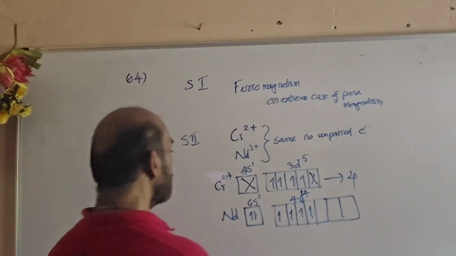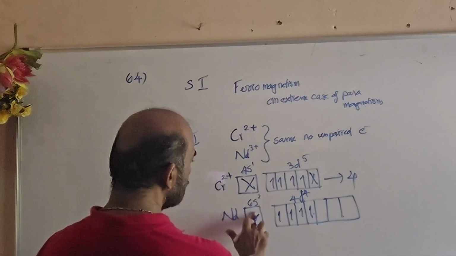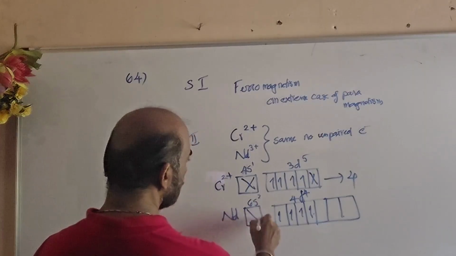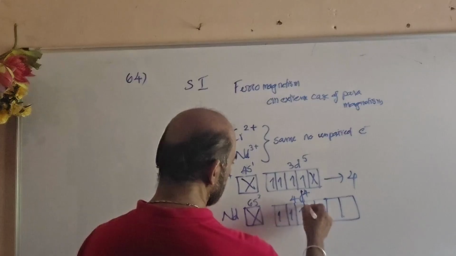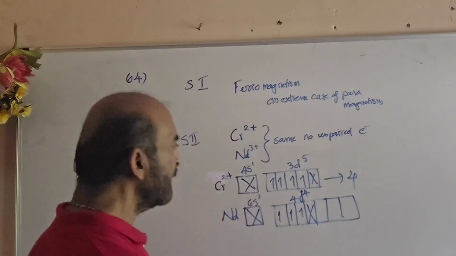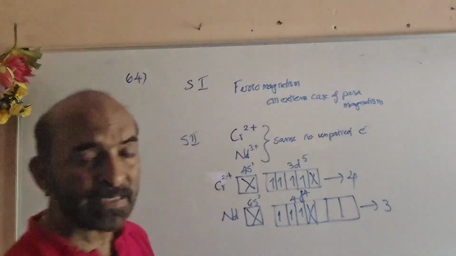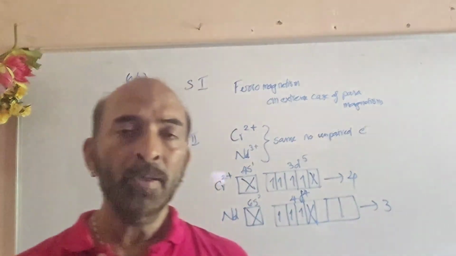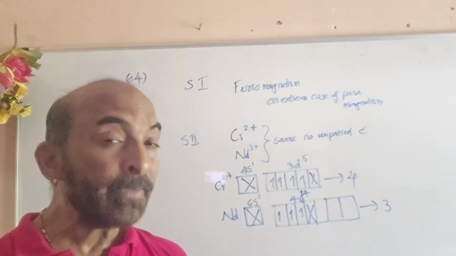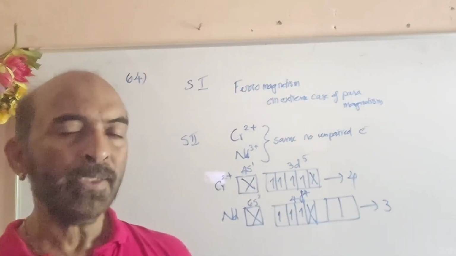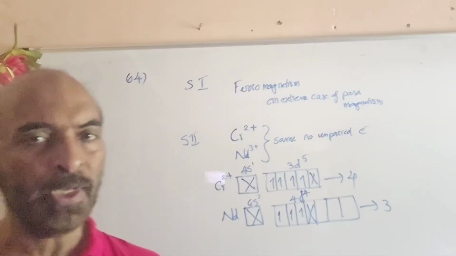What about Nd3+, neodymium 3+? Two will be removed from here and 1 will be removed from one of the f subshell. So there will be 3 unpaired electrons here. So the second statement is incorrect because they do not have the same number of unpaired electrons. First statement correct, second statement incorrect. That is, option 4 is the answer for this question. Okay.